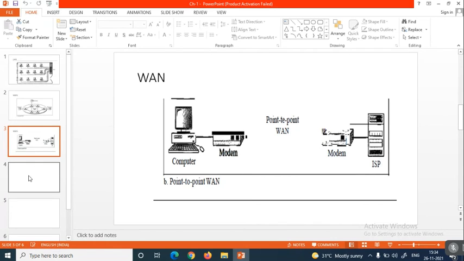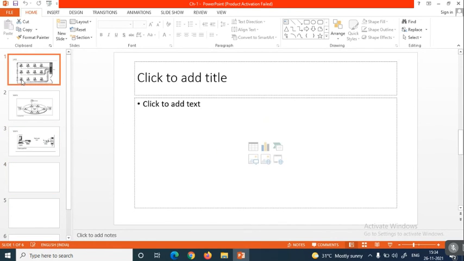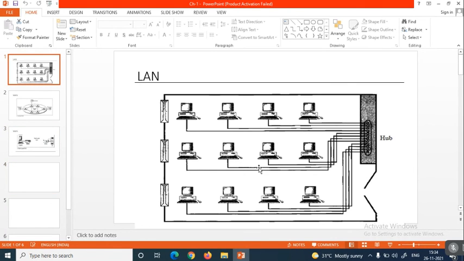And a metropolitan area network, in the sense, is like your local area network, but it is meant for a particular city or a particular mandal or a particular district, like a region. Suppose you have a particular zone, say south zone, west zone, like that, those come under metropolitan area network. With multiple LANs, we can say that it is a metropolitan area. With multiple MANs, we can say that it is a wide area network or the worldwide area network.